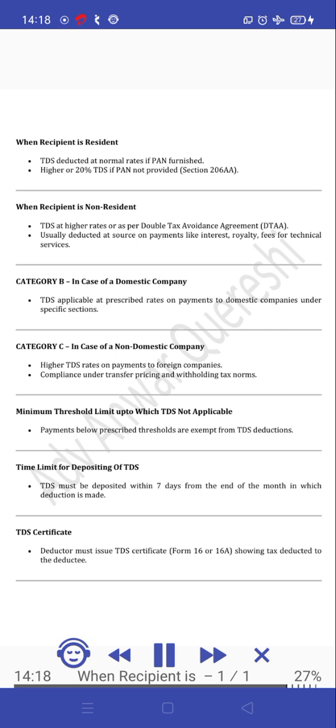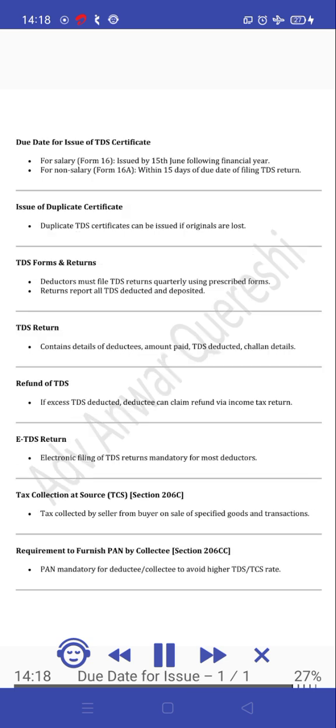TDS certificate. Deductor must issue TDS certificate Form 16 or 16A showing tax deducted to the deductee. Due date for issue of TDS certificate. For salary, Form 16, issued by the 15th of June following financial year. For non-salary, Form 16A, within 15 days of due date of filing TDS return. Issue of duplicate certificate. Duplicate TDS certificates can be issued if originals are lost.